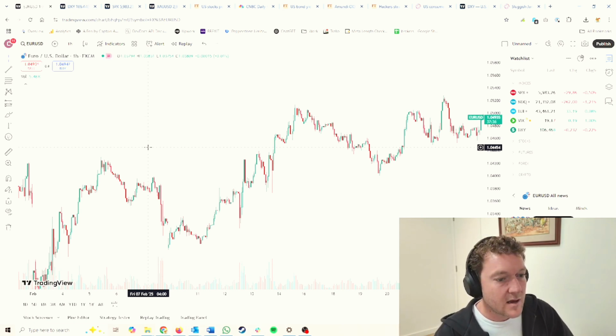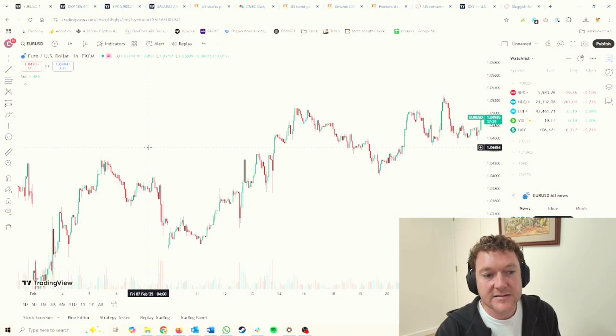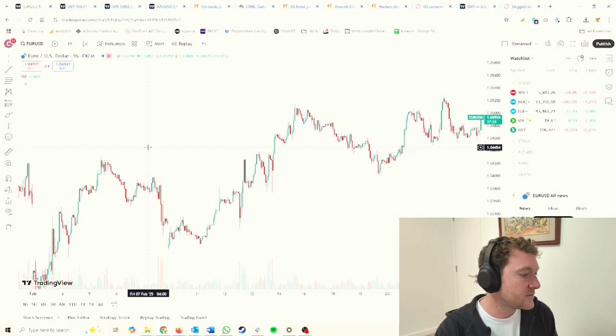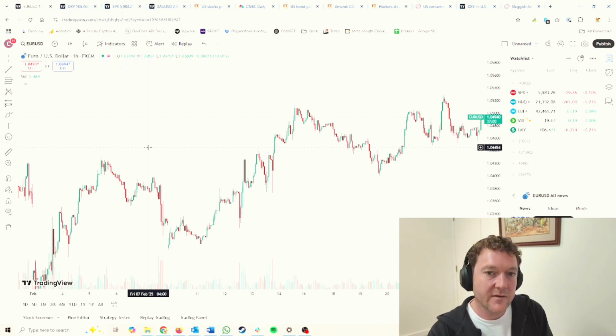I think there are no patterns to be seen here yet. There are no patterns to be seen in the markets, no patterns to be seen in Trump's behavior. So again, for traders, look, if you're a technical trader, then you're probably thriving off this volatility. It's fantastic. If you're an investor or a positional trader, I think you're probably having a very difficult time at the moment. And I expect that to continue until at least the next few months. I've always said that I expect to start seeing some kind of pattern emerge from the Trump administration's behavior and the impact on the markets sometime around summer of 2025 this year.